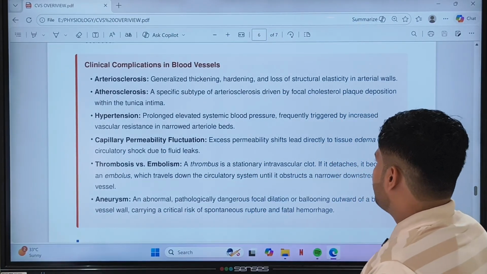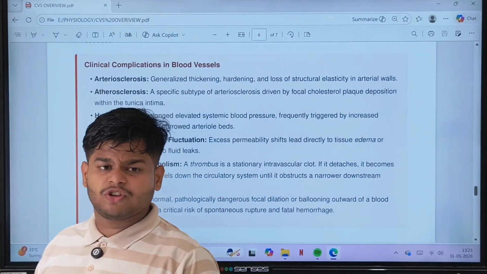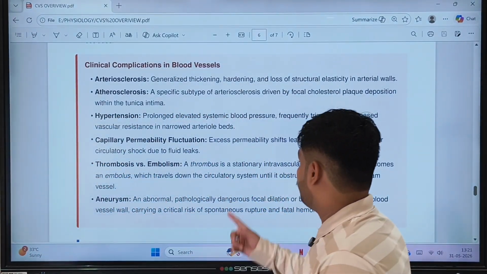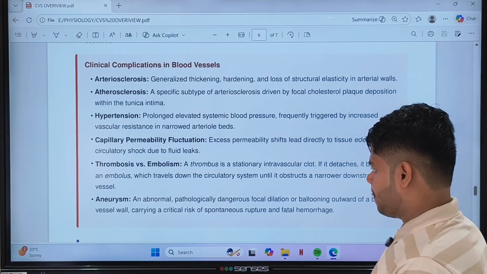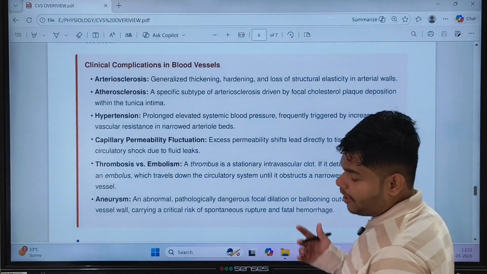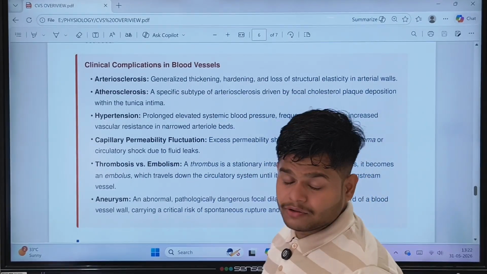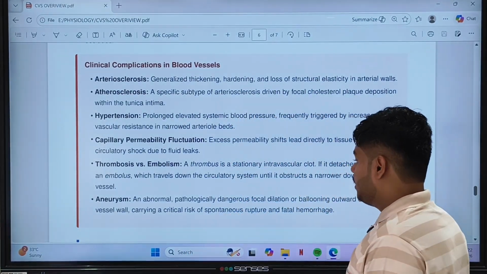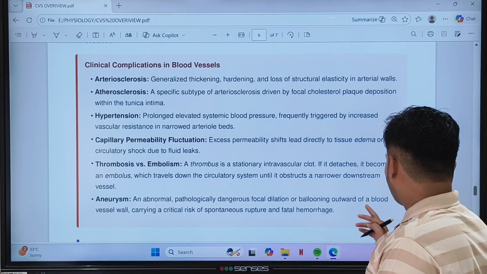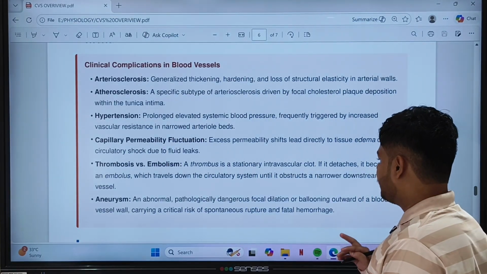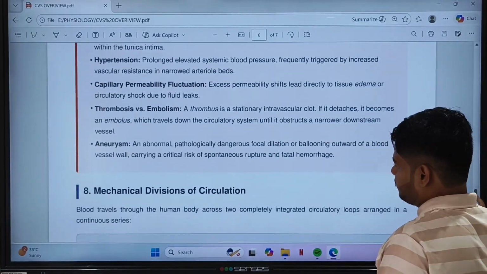Thrombosis or embolism. A thrombus is a stationary intravascular clot, a stable clot which is not movable, but an embolism is a movable clot which travels down the circulatory system until it obstructs a narrower downstream vessel, which causes infarction, such as brain stroke. It will also affect the kidneys. Aneurysm: an abnormal, pathological, dangerous focal dilation or ballooning outward of the blood vessel wall, carrying a critical risk of spontaneous rupture and fatal hemorrhage. Dilation of the blood vessel is nothing but that.